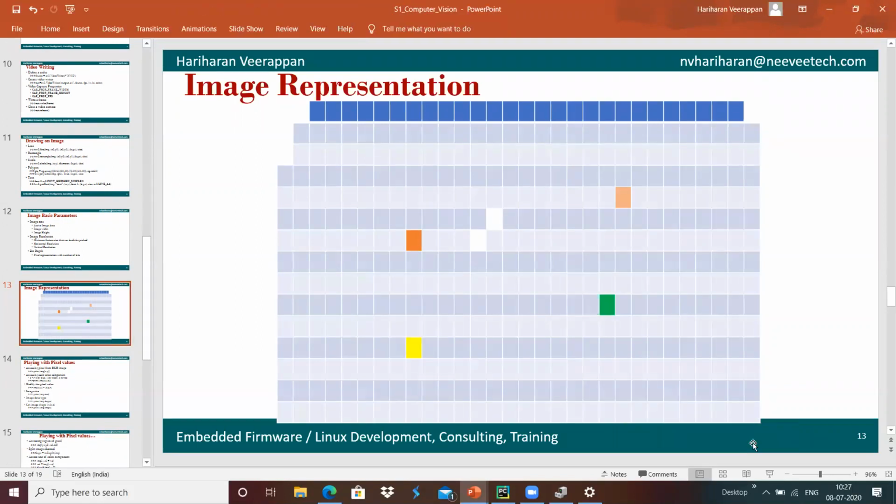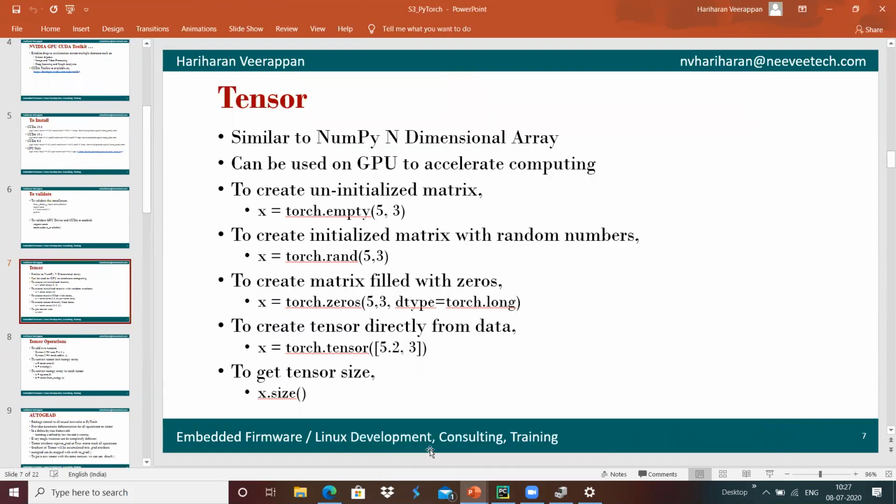If we want to process the image represented in the two-dimensional array, the tensor comes into the picture, which can represent the image, and every pixel of data can be processed using the tensor. PyTorch provides features to handle n-dimensional arrays, so that it can be used for processing anything.